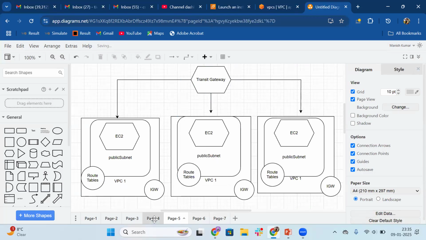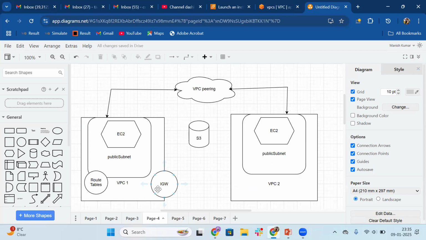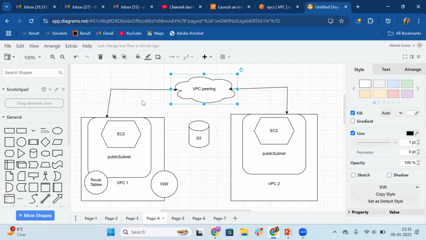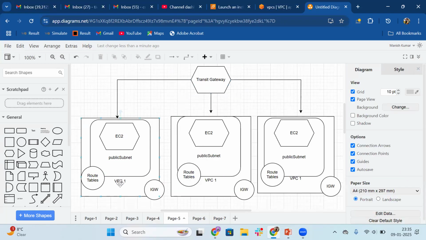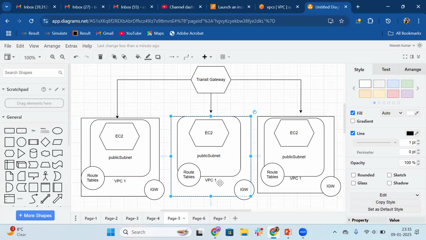It says that now you don't have to handle so many connections. You can just simply make one hub, and with the help of that you can create multiple attachments, with the different VPCs. So you can see the diagram here. In the transit gateway concept, VPC 1 is there, VPC 2 is there, and VPC 3 is there, correct? For that, you have to create one transit gateway. This transit gateway will be associated with all these VPCs, and those will be called your transit gateway attachments.